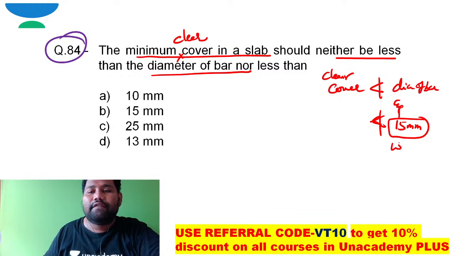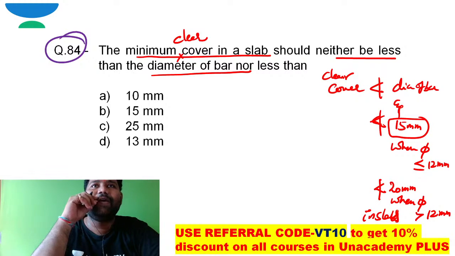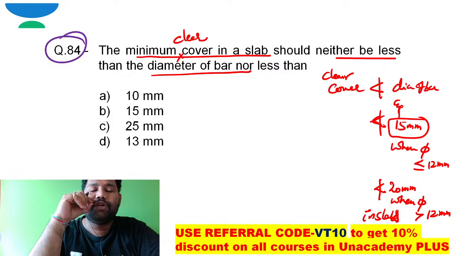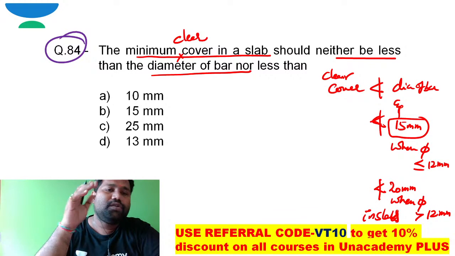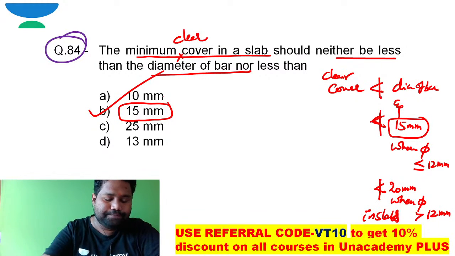when the diameter of the bar is less than or equal to 12 millimeter, and clear cover should not be less than 20 millimeter when the diameter of the bar is more than 12 millimeter in slabs, right? This minimum cover is to take care of durability issues. So I can say the option B is the correct option. I can directly take this answer as 15 millimeter, right?